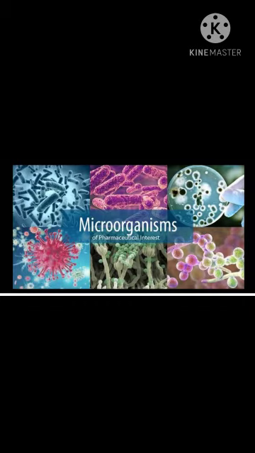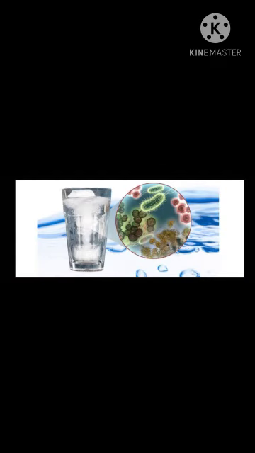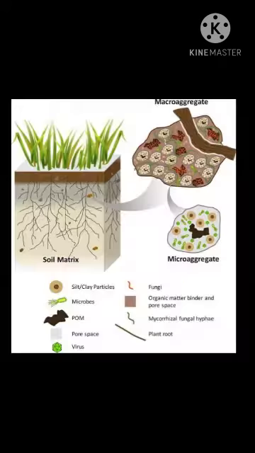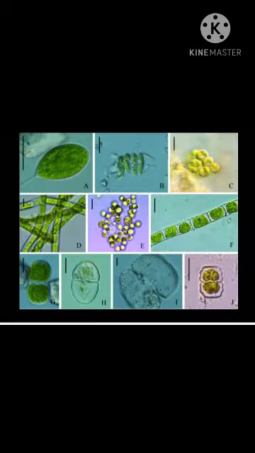Microorganisms. Microorganisms are present everywhere: in the air, in the water, in the soil, in food, sewage, garbage, and also in the bodies of plants, animals, and humans. Some live singly, for example, amoeba and paramecium, while some live in colonies. Microorganisms are smaller than 100 micrometers in size. They are observed only under a microscope.